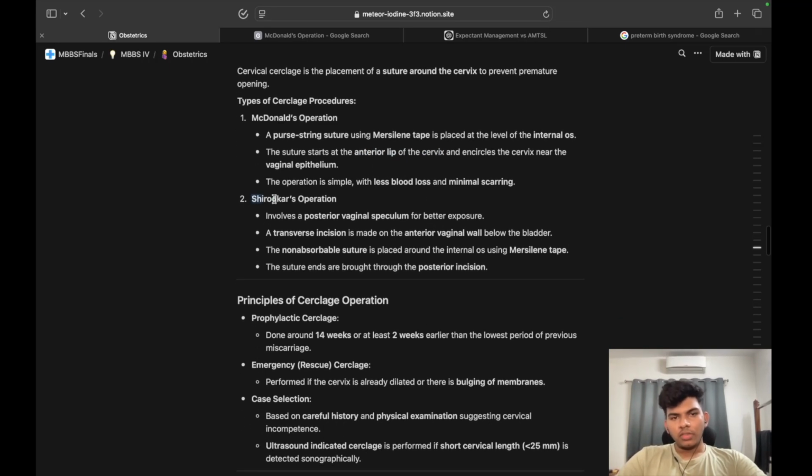Coming to Shirodkar's operation, let us make it like this, McDonald's versus Shirodkar's, then it will be better to understand. It involves a posterior vaginal speculum for better exposure. A transverse incision is made on the anterior vaginal wall below the bladder. A non-absorbable suture is placed around the internal os using Mersilene tape. The suture ends are brought through the posterior incision.